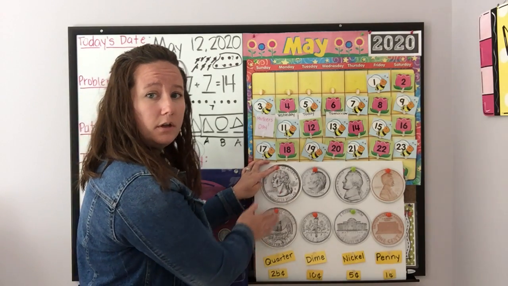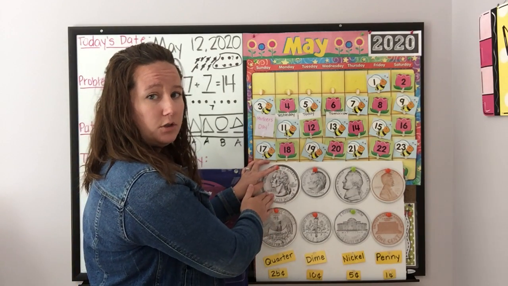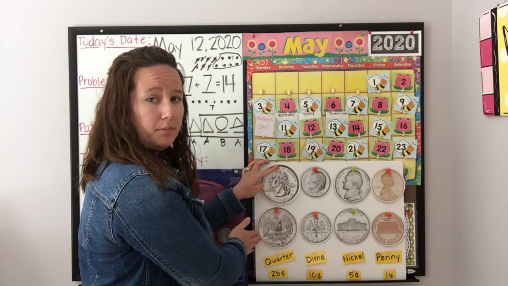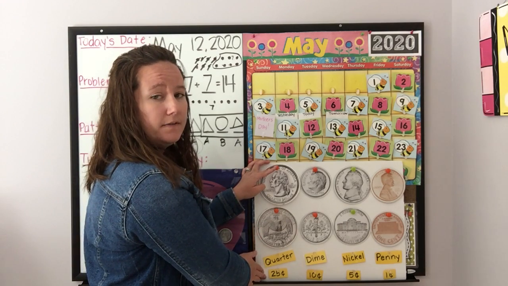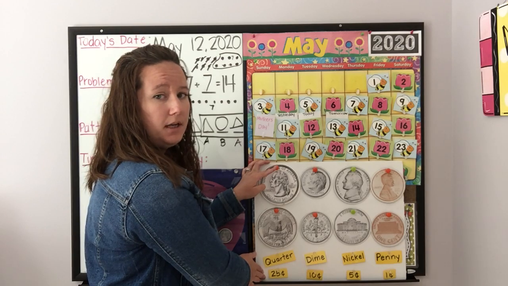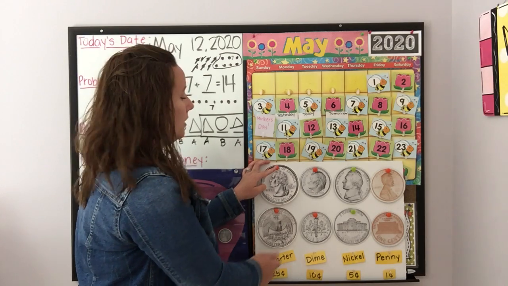So here we have our 4 coins that we've learned this year. We'll start here with our quarter. Our quarter, remember, has George Washington on the head side and a bald eagle on the tails. A quarter is worth 25 cents. It is the biggest coin that we have learned.